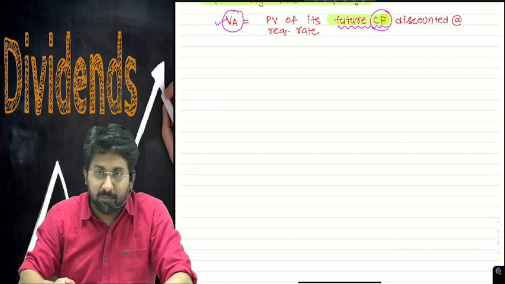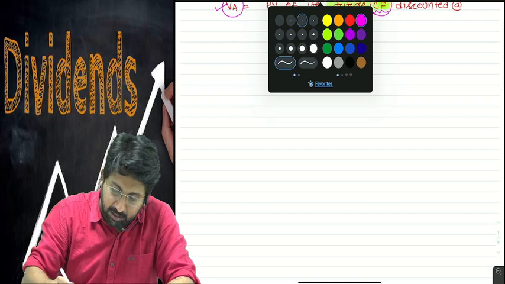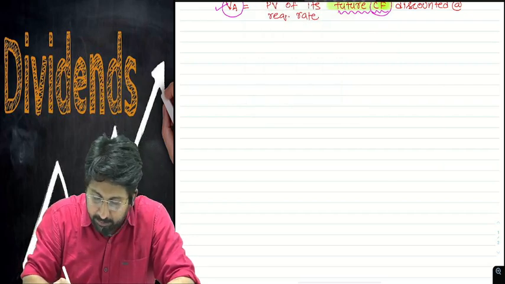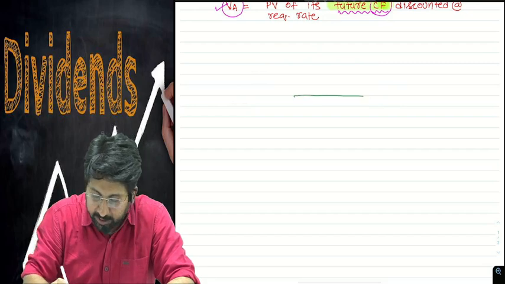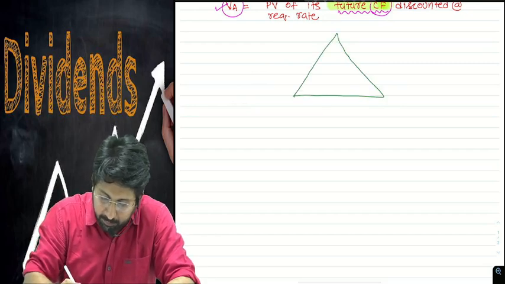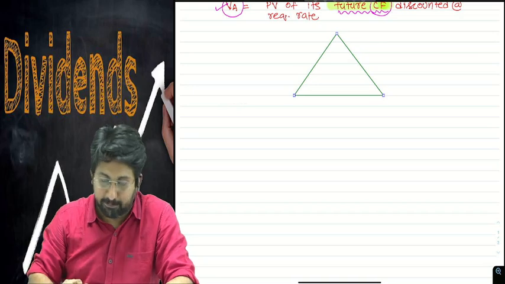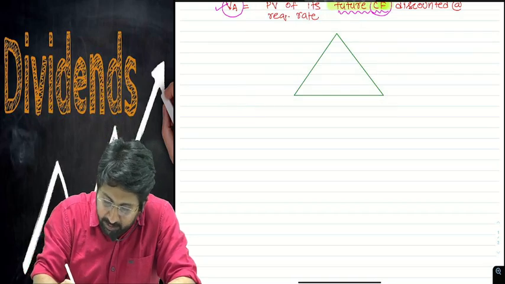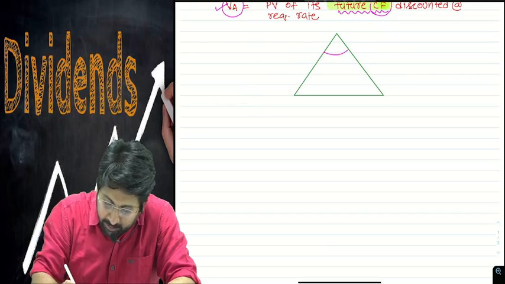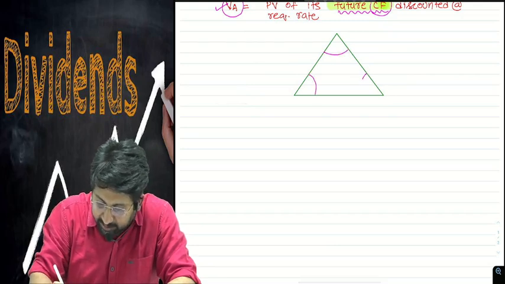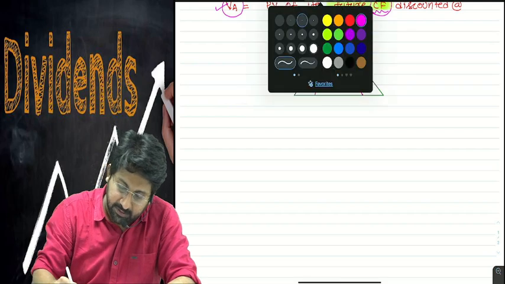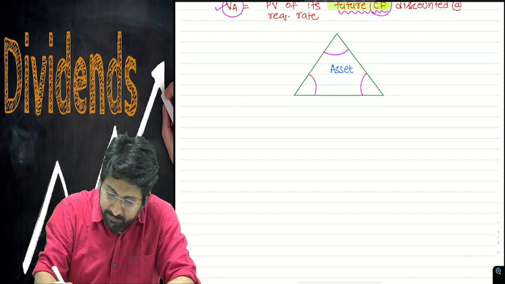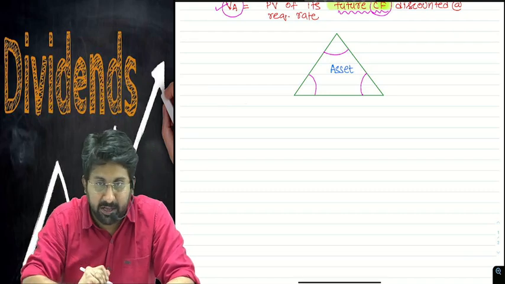Now I will analyze more into this. We can draw an asset triangle. How does it look? Let me explain. See here. There will be three different angles for an asset. If this is an asset, three different viewpoints will be there.